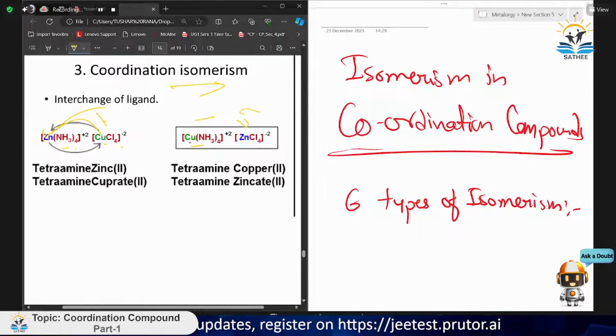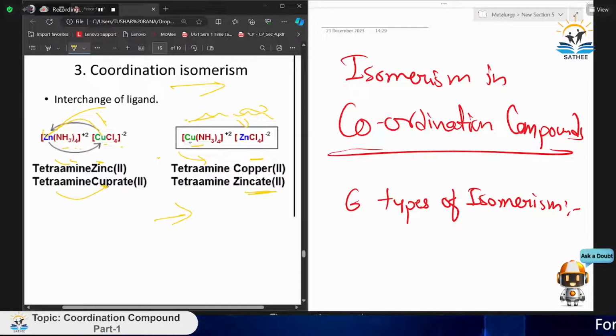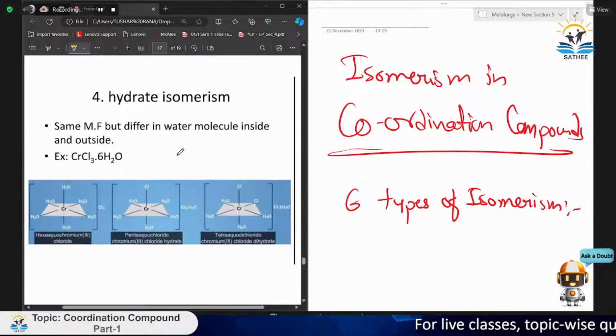So the whole coordination complex changes, and the name also changes. This one is tetraamminezinc, here tetraamminecopper, and tetrachlorocuprate, tetrachlorozincate. So based on the coordination compound, that bracket structure, we can change the ligand and form the compound.